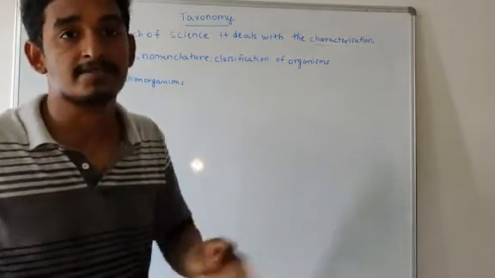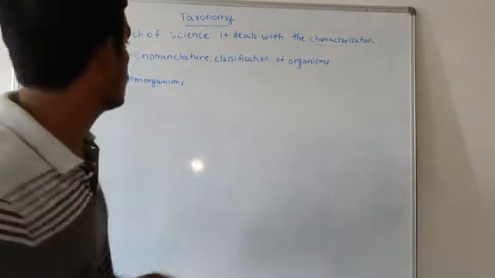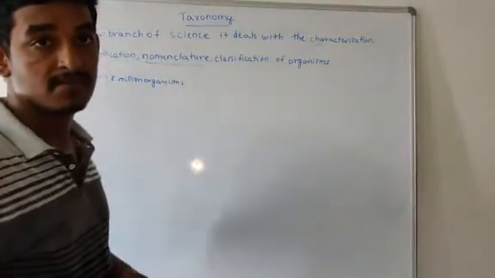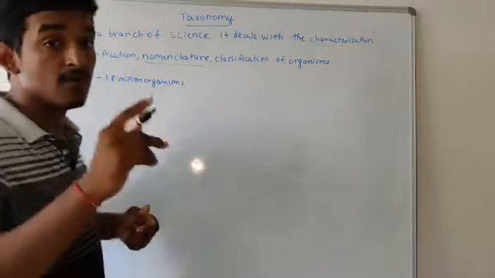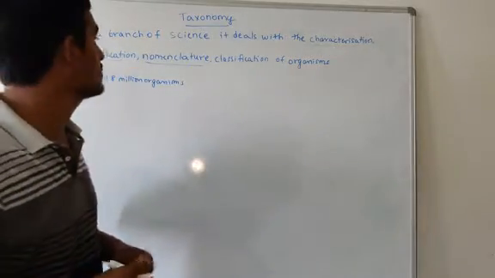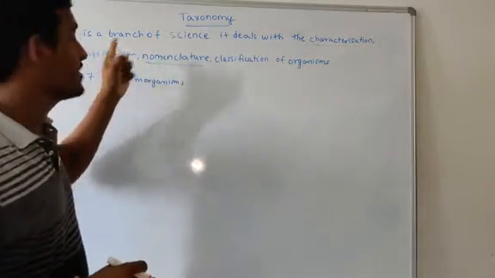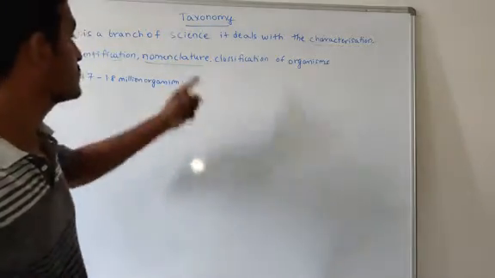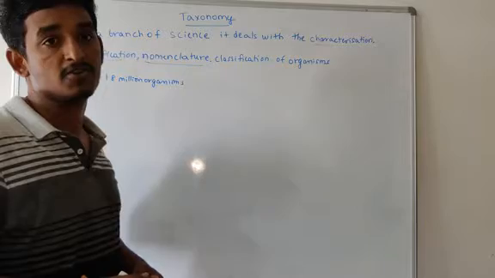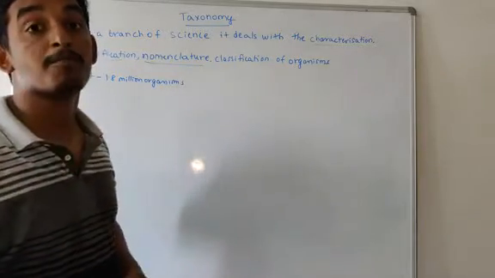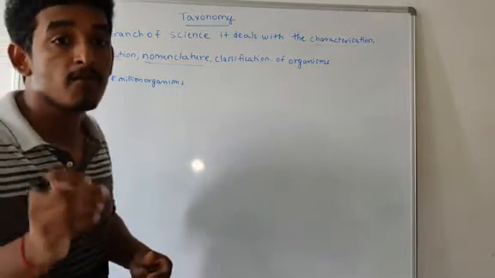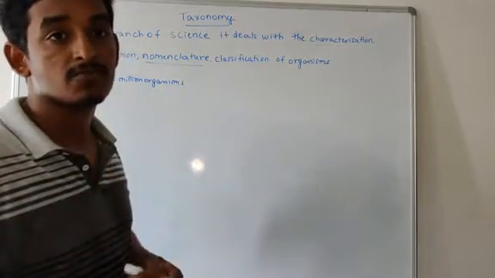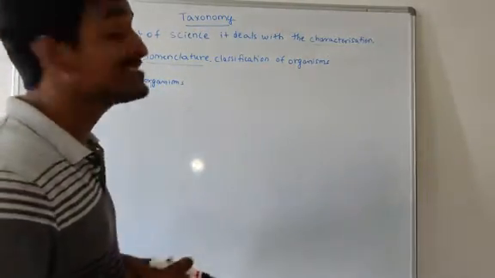If it is not present, then what do we go for? The next step is nomenclature. First we should identify whether it has already been identified by someone or is new. If it is not identified, later we should provide a scientific name to the organism. That is called nomenclature. Nomenclature means providing a proper scientific name. Before providing a scientific name, you should follow certain rules, and those rules are given by ICBN.